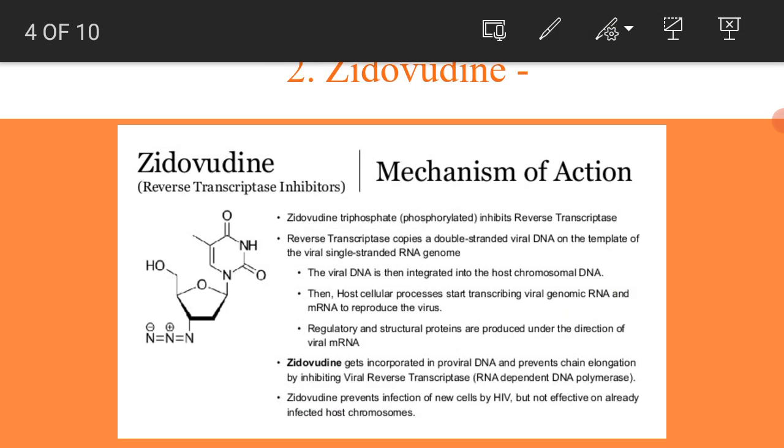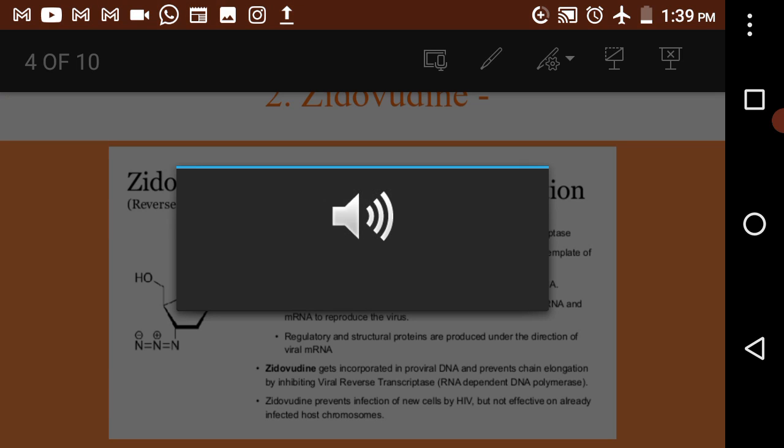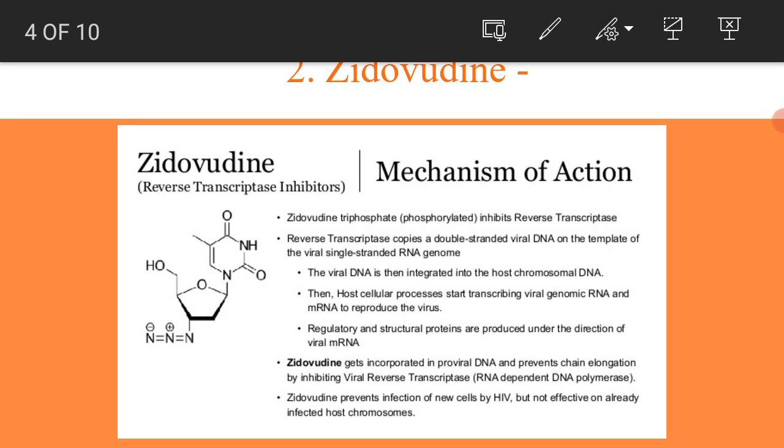That is called the proviral DNA. And now zidovudine will act on the viral enzyme called reverse transcriptase. This enzyme is responsible for transcribing the viral genome. Zidovudine will inhibit this enzyme, and therefore it will stop the elongation or polymerization of the viral genome. Okay, due to which the virus will not multiply, right? The infection will be stopped.